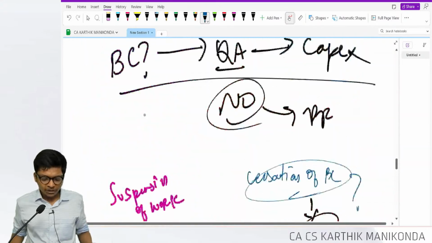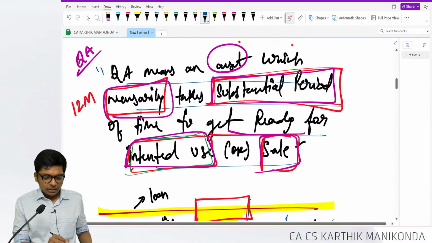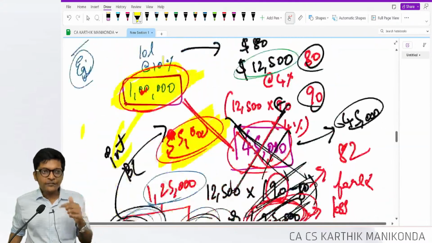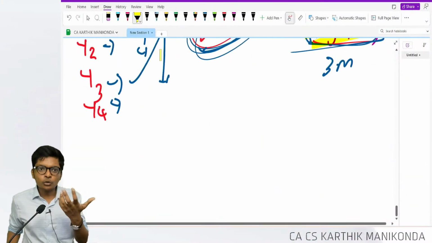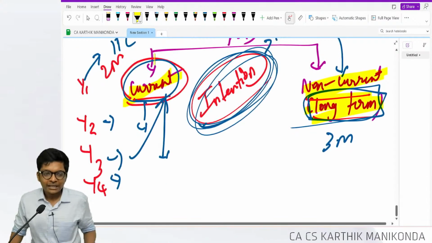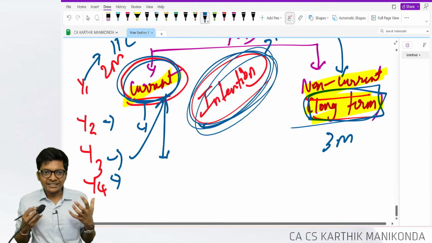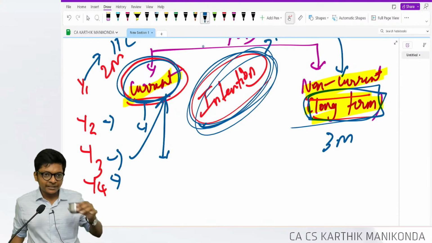If I go back to the definition of borrowing cost we just now saw, the borrowing cost definition also has the word intended, intention. They are also ready for intended use, not actual use. Is it ready for use if I want to use? Here also intention. So it's simple, guys. So once you classify as current and non-current, whatever investment in shares, debentures.